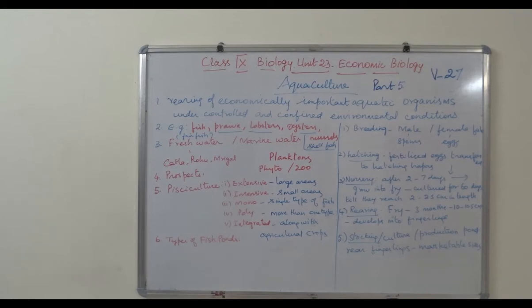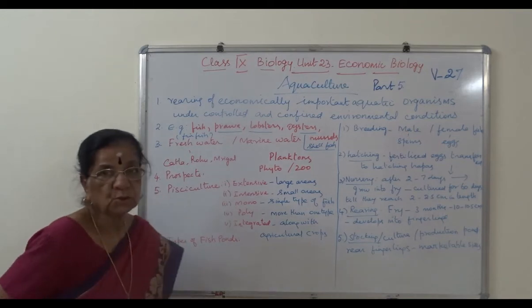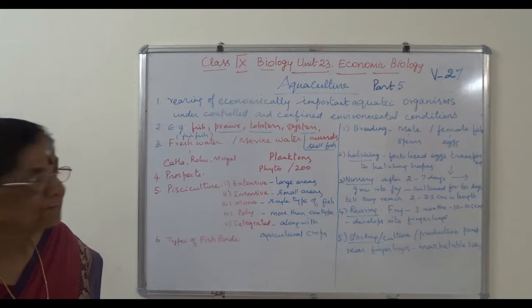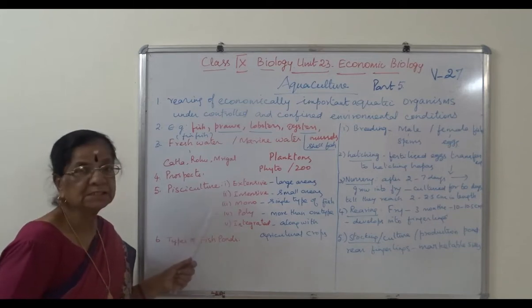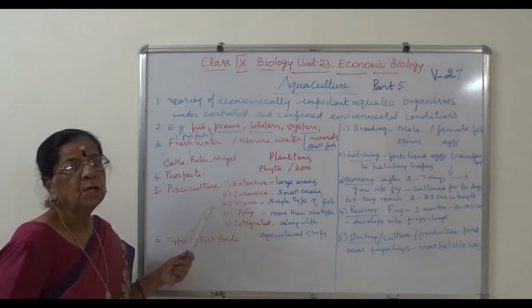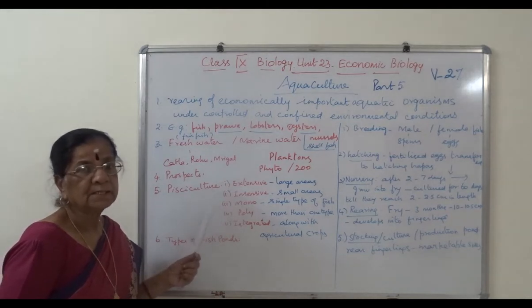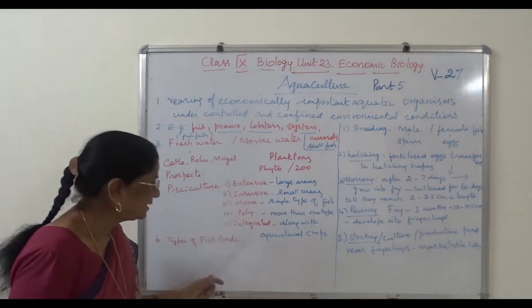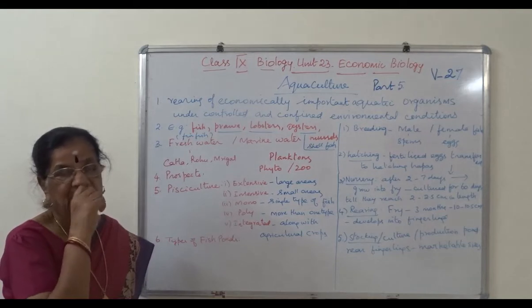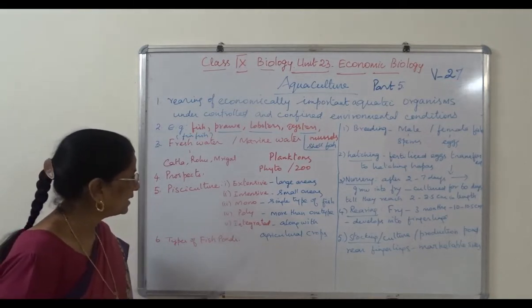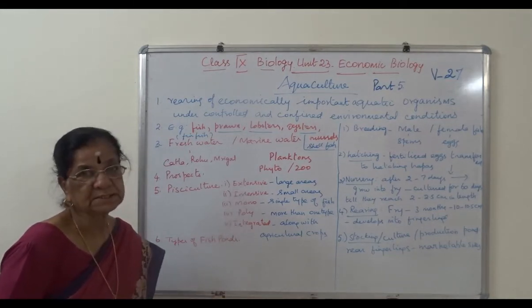Now, this pisciculture or fish culture can be done by 5 different methods.